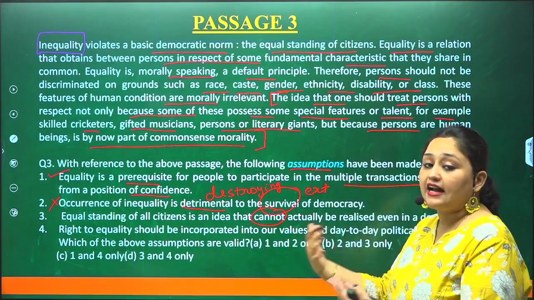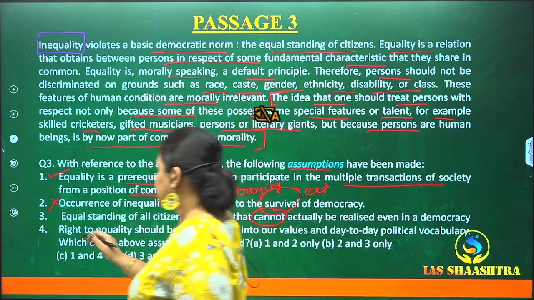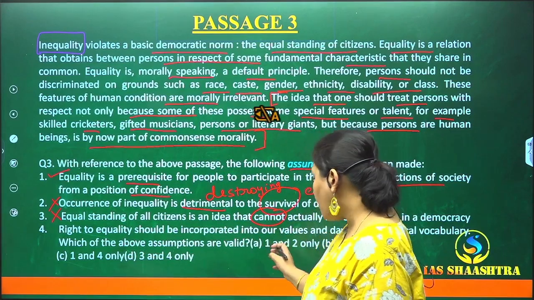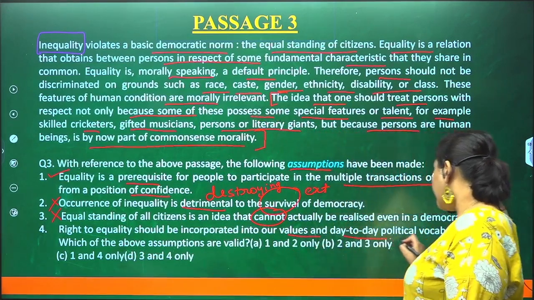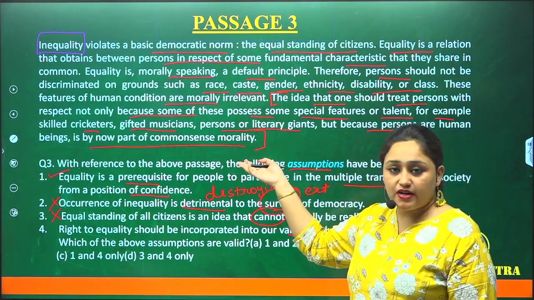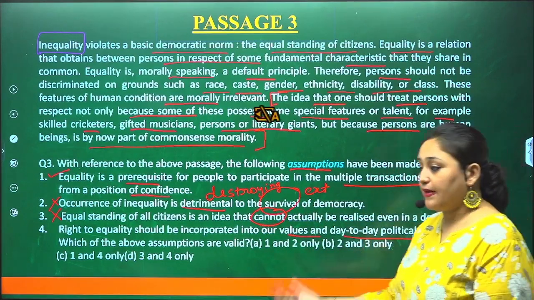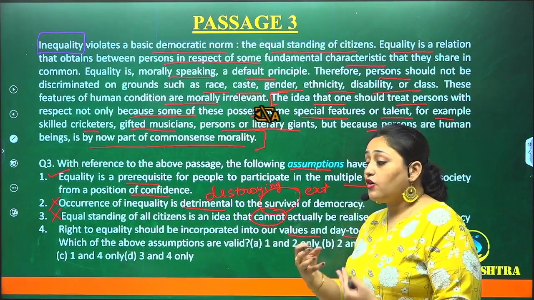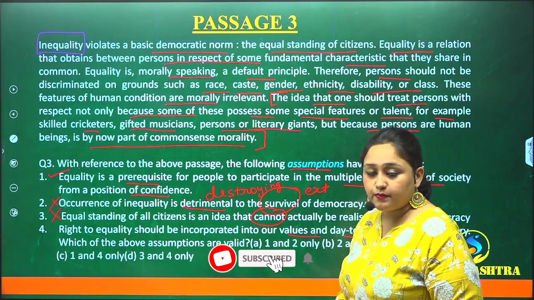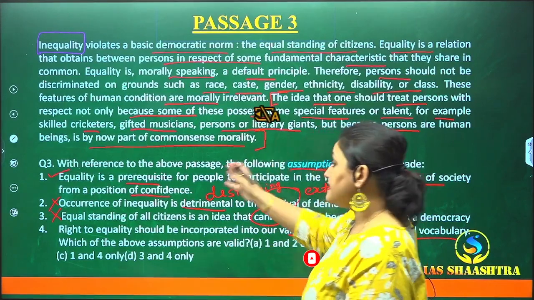Inequality hai, to equality lana chahiye. So it can be realized. There is a possibility. So this point is wrong. Let's cancel it. Let's look at the fourth point. Right to equality should be incorporated into our values and day-to-day political vocabulary. Of course, that is what is being said, that it is a part of the common sense morality now, that we should be giving equality, or equal respect or values to every individual, not on the basis of their position, but on the basis of the fact that they are human beings, okay? And that is now a part of the common sense morality.